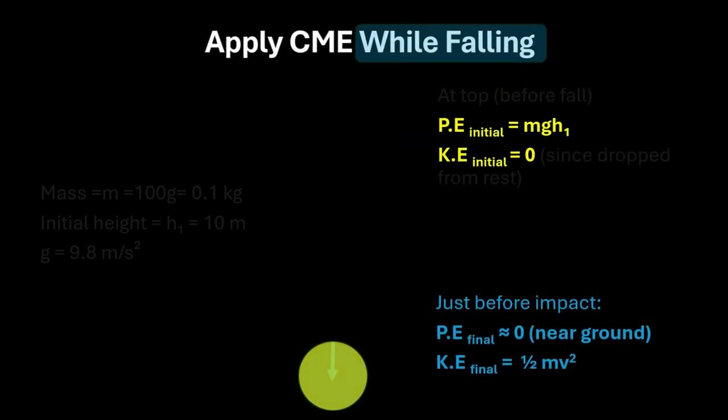So while falling, we have potential energy initial equal to mgh1, kinetic energy initial equal to 0, and potential energy final just before the impact is 0 because the body is near the ground. Yes, now you're wondering how potential energy is 0, right? So that's where we plug in the concept of reference level for the calculation of potential energy, which is something we shall discuss later, while we do the written part.